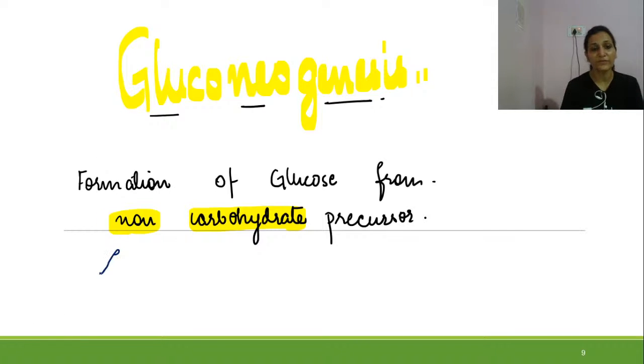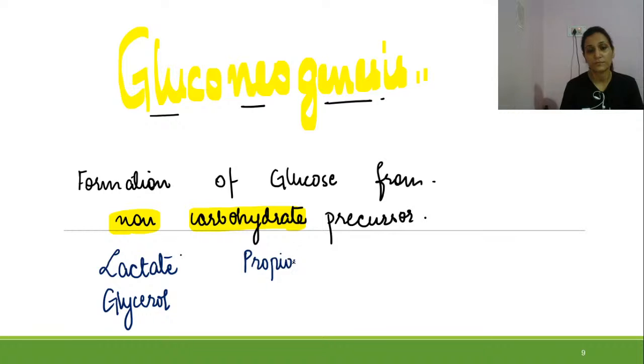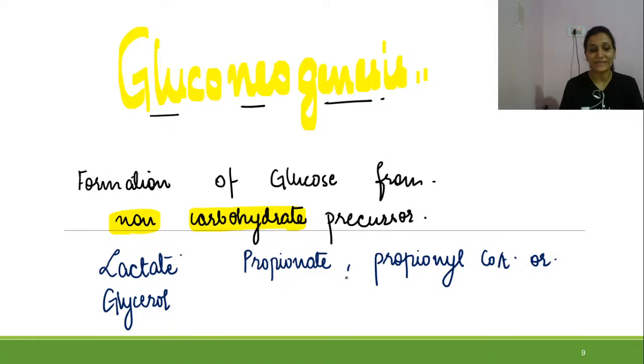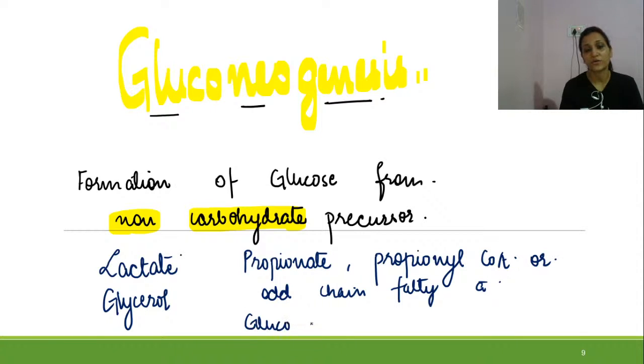The non-carbohydrate sources are lactate, glycerol, propionyl-CoA or odd chain fatty acids, and the glucogenic amino acids.